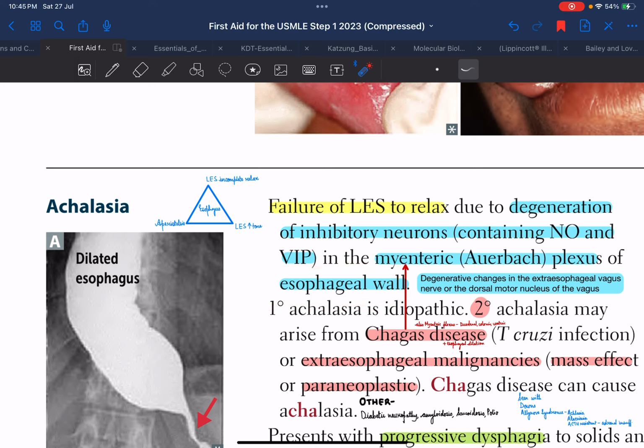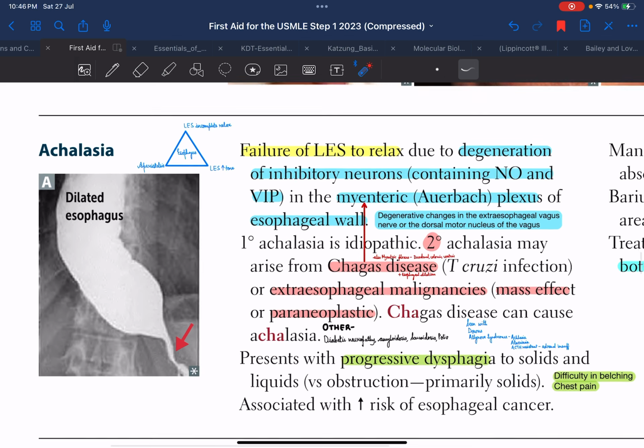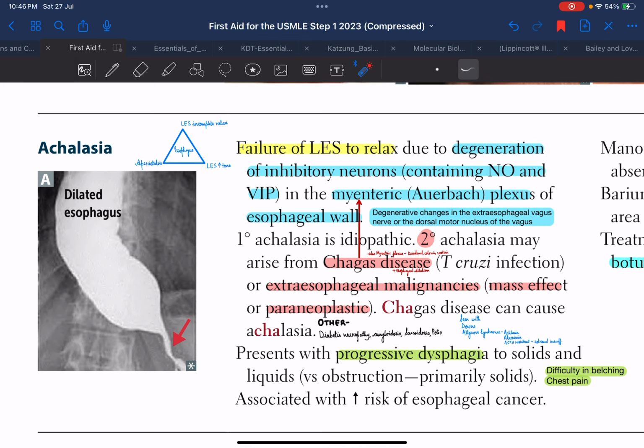And selectively, the inhibitory neurons, which contain nitric oxide and vasoactive intestinal peptide, are destroyed. Because of destruction of these neurons, there is failure of the LES to relax, because of which the patient presents with symptoms such as dysphagia, difficulty in belching, meaning burping, and chest pain.